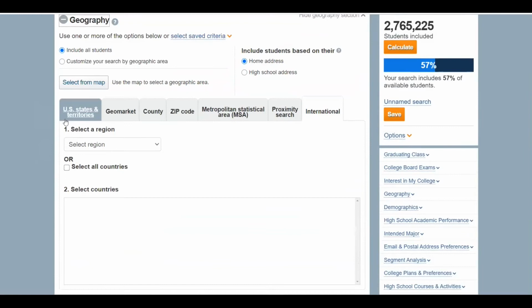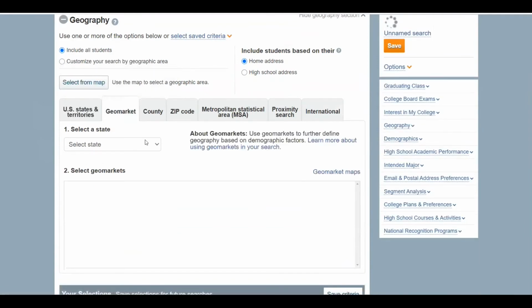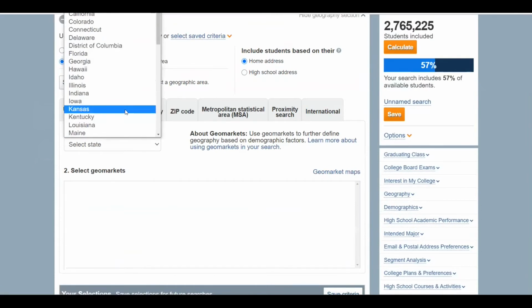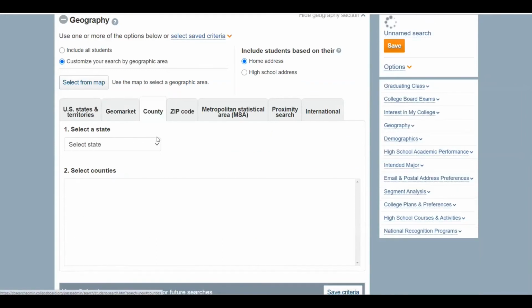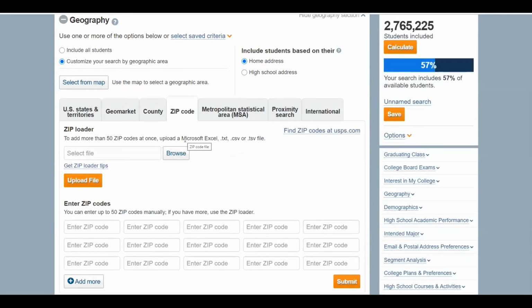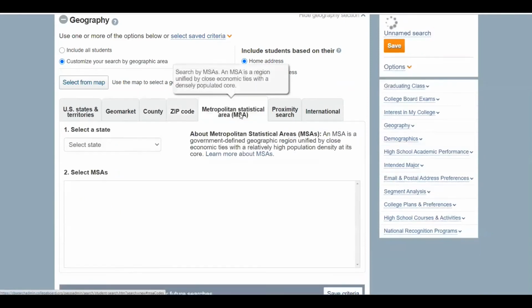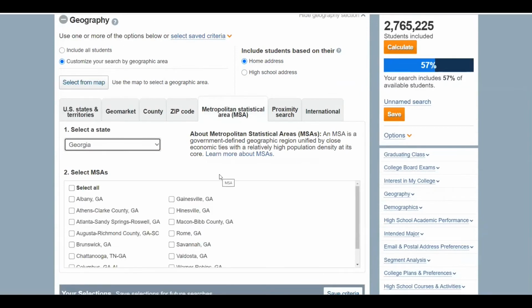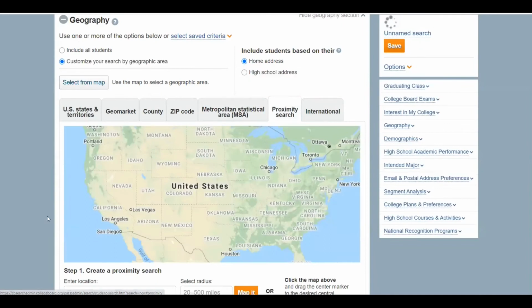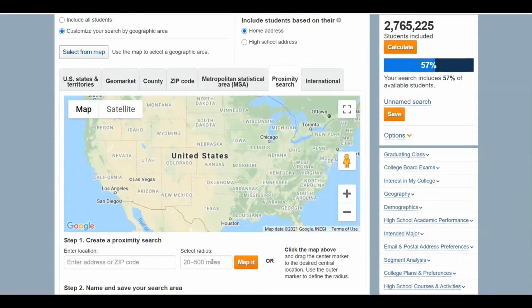Next, let's take a look at geography. Within the geography section, we have a lot of options to search domestically within the United States. You can search by whole states, by geomarkets within certain states, by county, by a 3 or 5 digit zip code with the ability to upload a file. Metropolitan statistical area will give you major metro areas of various states. Or the proximity search will allow you to put in an address and then draw a radius around it to pull in all students that fall within that radius, either by their home address or high school address.